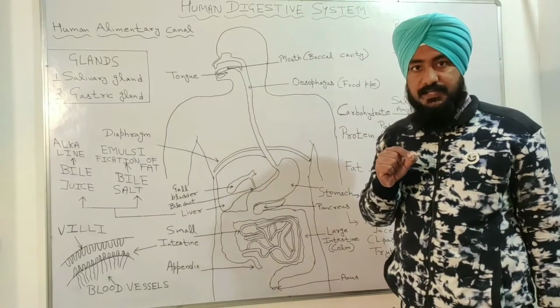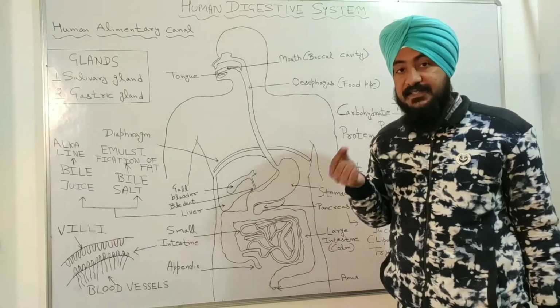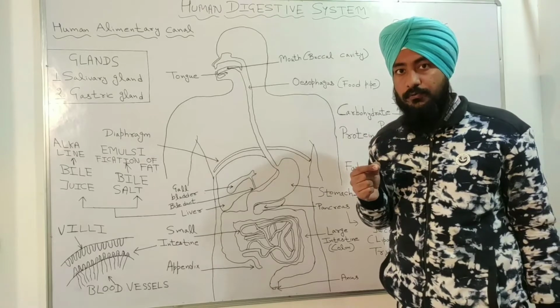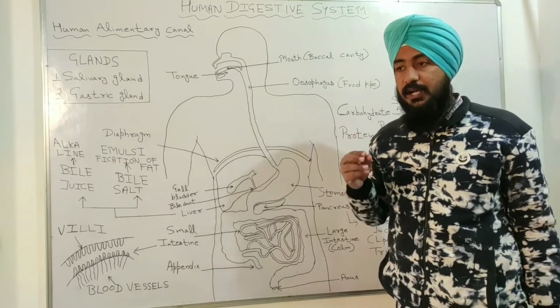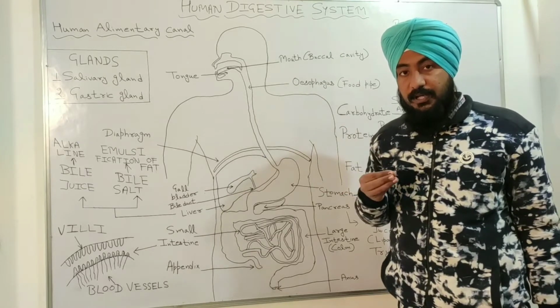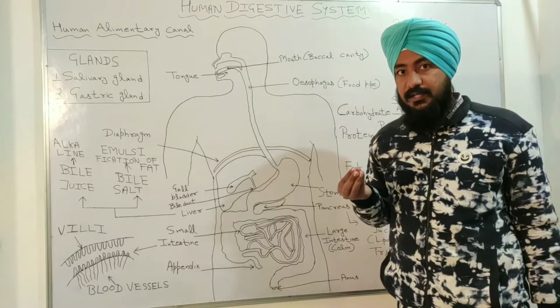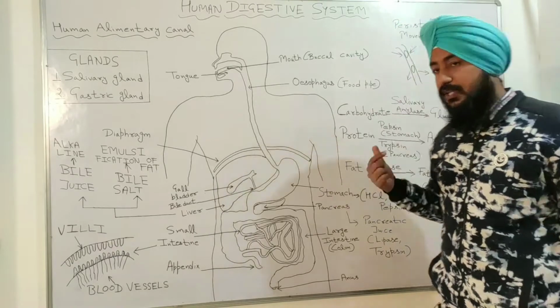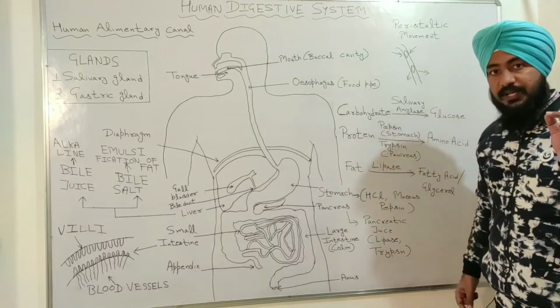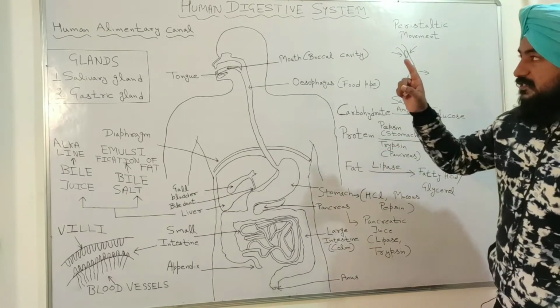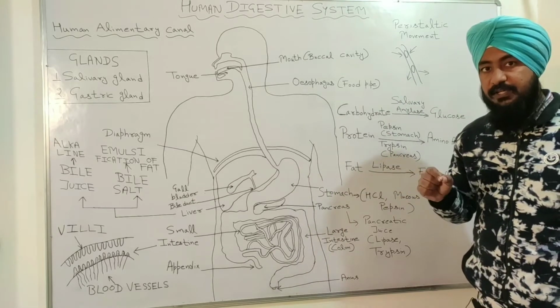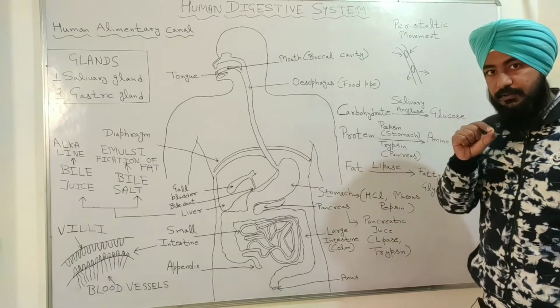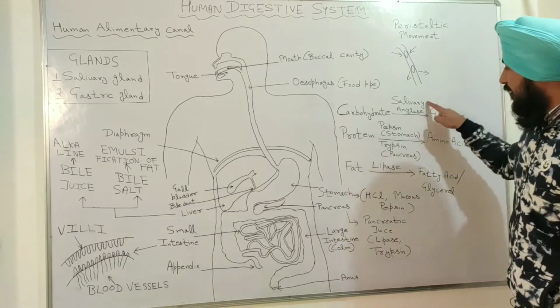So the first process of digestion, or the breaking down of complex food material into simple ones, starts in our mouth. Which enzyme does this, we will study. Inside our mouth, the salivary gland produces saliva, and that saliva has a special type of enzyme called salivary amylase.